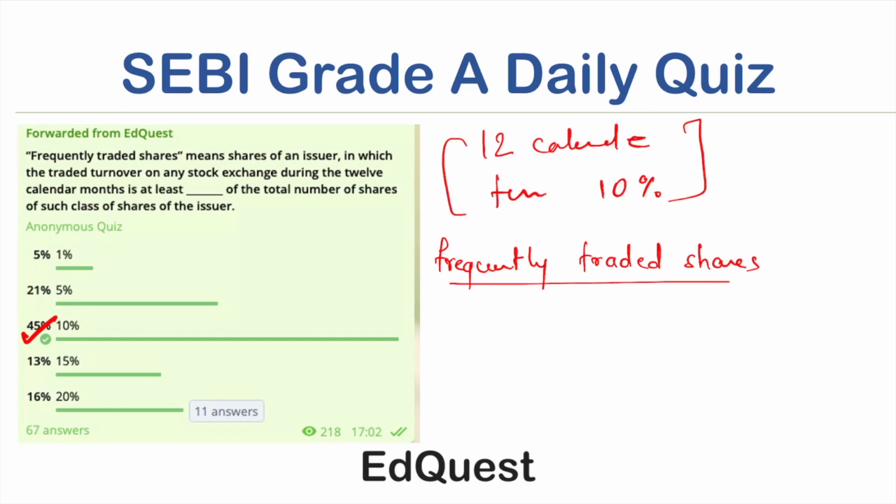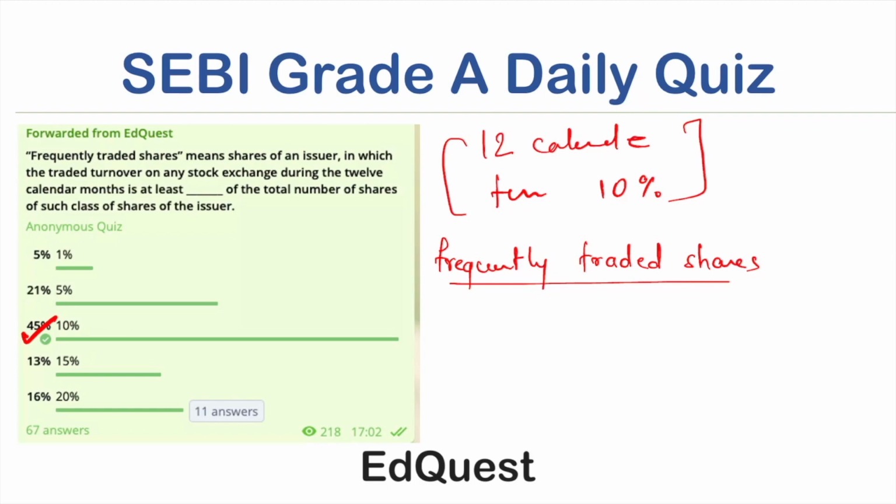Shares which do not trade enough, or remain illiquid for a longer time, are delisted compulsorily. There are also provisions based on the frequently traded shares definition in voluntary delisting of shares. So there are many such areas where this term is used.